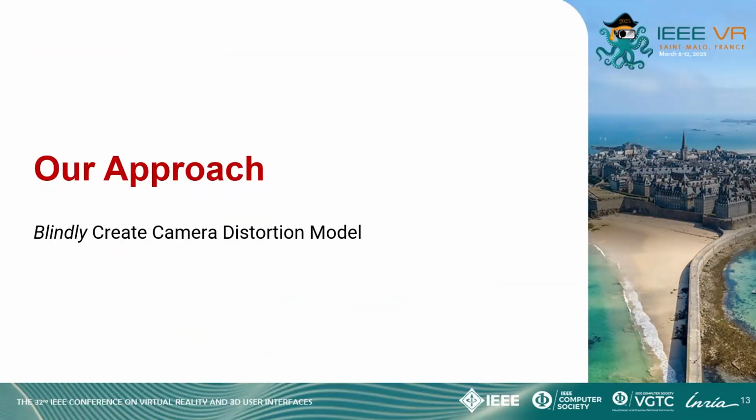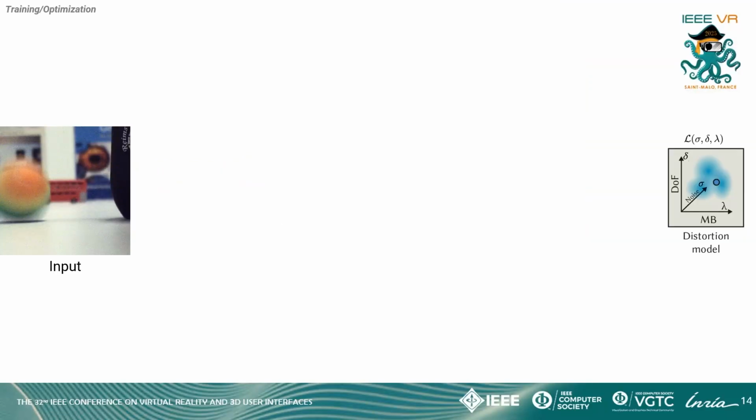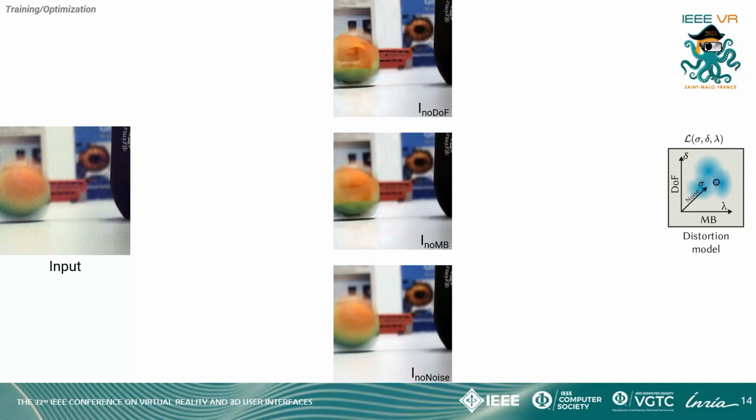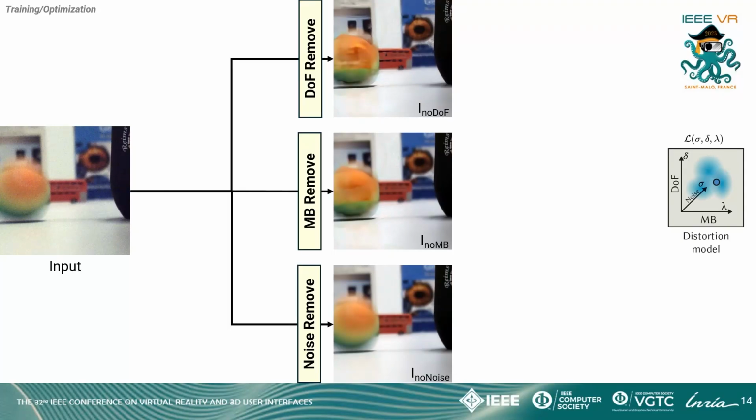Now I'll describe our pipeline to create the camera distortion model blindly. In our training step, we infer distortion parameters from a given input frame to represent the camera in the distortion model space. To do that, we run off-the-shelf methods to undistort the images, providing self-calibration targets.